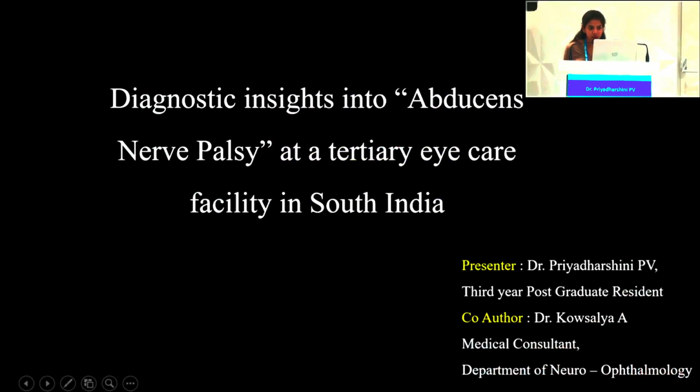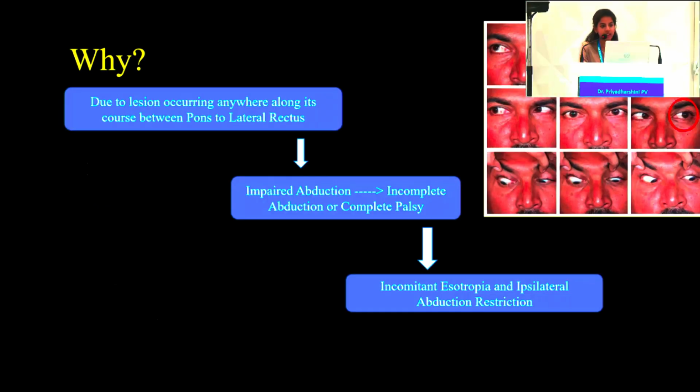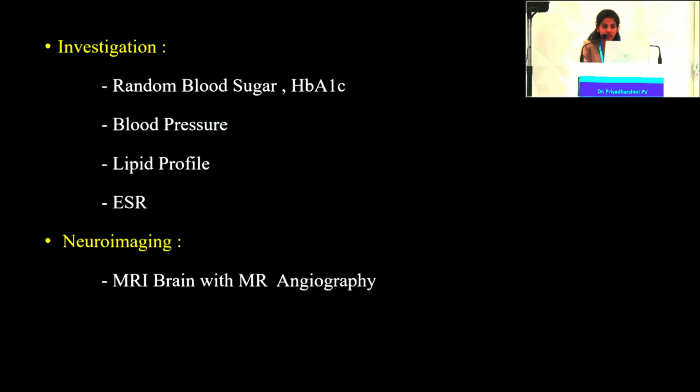Now I will be discussing diagnostic insights into abducent nerve palsy at a tertiary eye care facility in South India. Learning about abducent nerve palsy and its etiological aspects is important because it has a very long intracranial course and hence is more prone to injury at multiple sites. The incidence is around 11.3 in 1 lakh population, and it can be unilateral or bilateral, congenital or acquired, and complete or partial. The pathogenesis involves a lesion anywhere along its course from the pons to the lateral rectus, which results in impaired abduction and incomitant esotropia. Immediate evaluation is important since timely diagnosis and management aid in better prognosis.